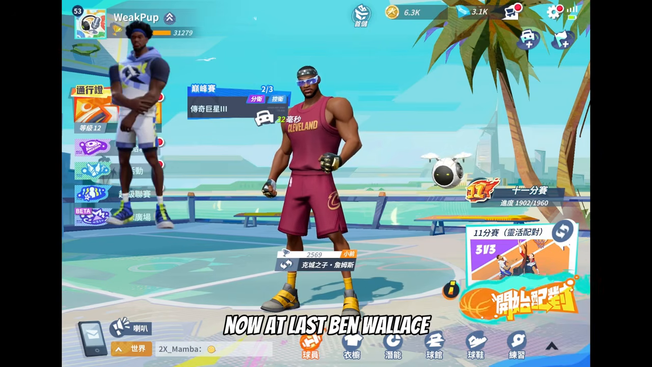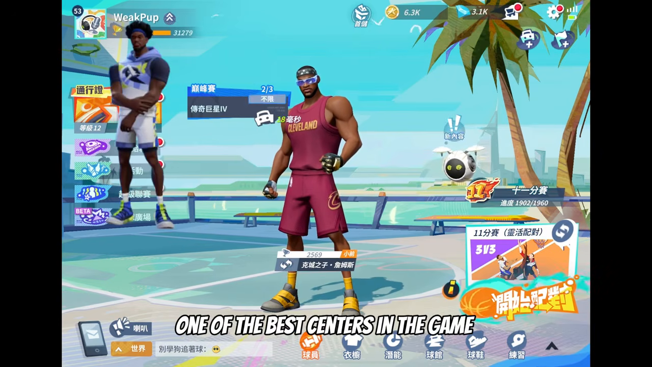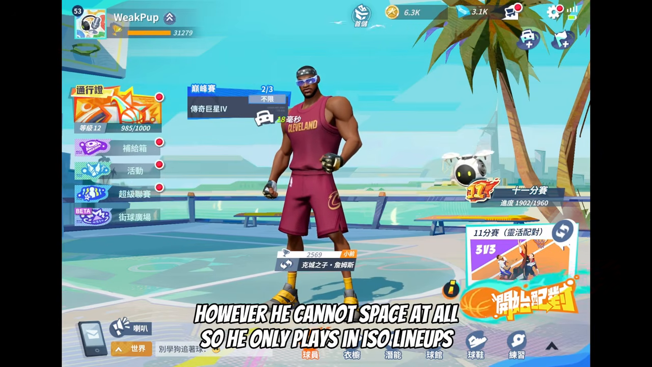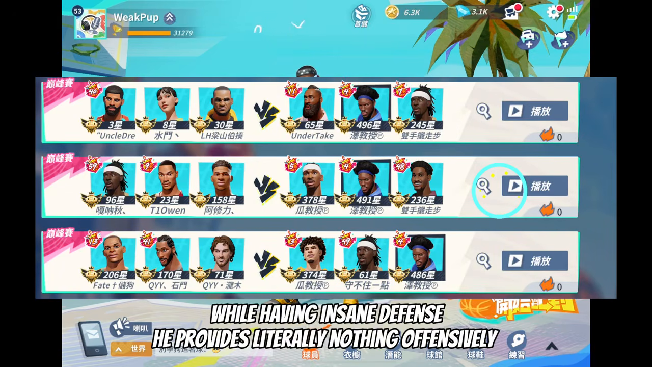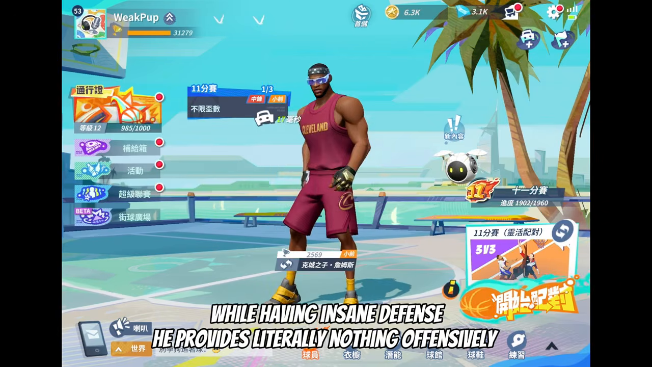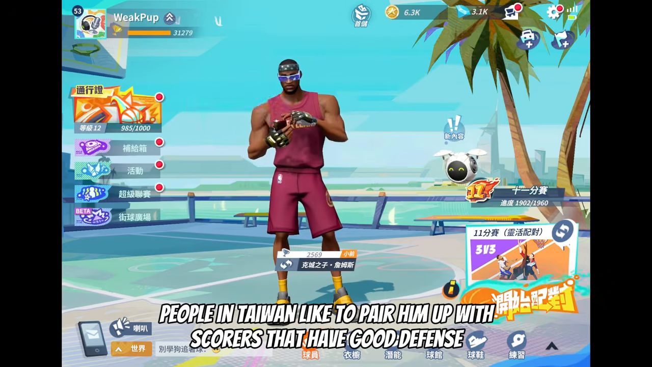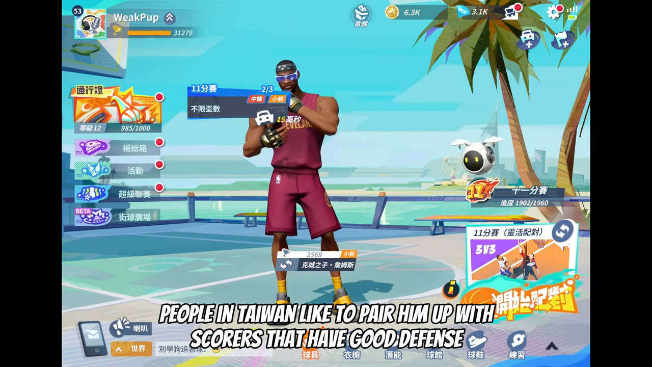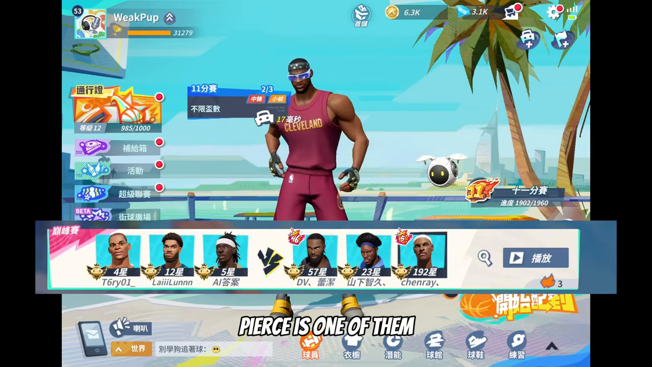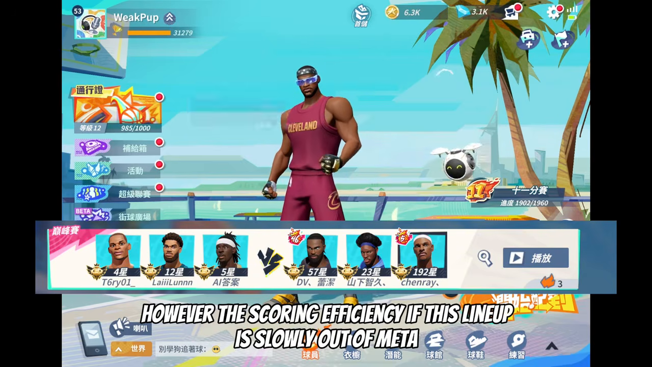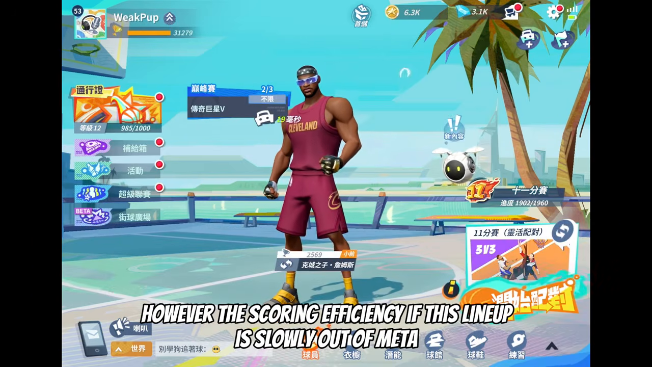Now at last Ben Wallace, one of the best centers in the game. However, he cannot space at all, so he only plays in ISO lineups. While having insane defense, he provides literally nothing offensively. People in Taiwan like to pair him up with scorers that have good defense. Pierce is one of them. However, the scoring efficiency of this lineup is slowly out of meter.